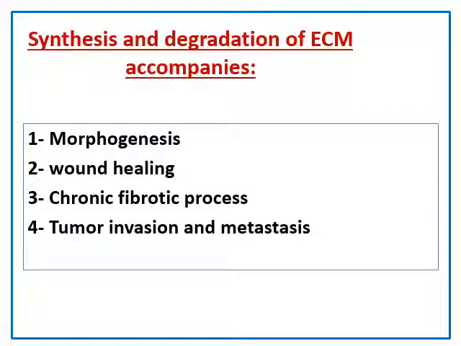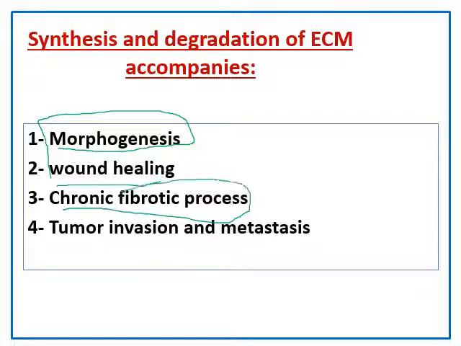Actually, synthesis and degradation of extracellular matrix not only occur in wound healing, but also in morphogenesis to keep the organ or tissue morphology intact, and in chronic fibrotic processes which end eventually by scarring, as we mentioned.